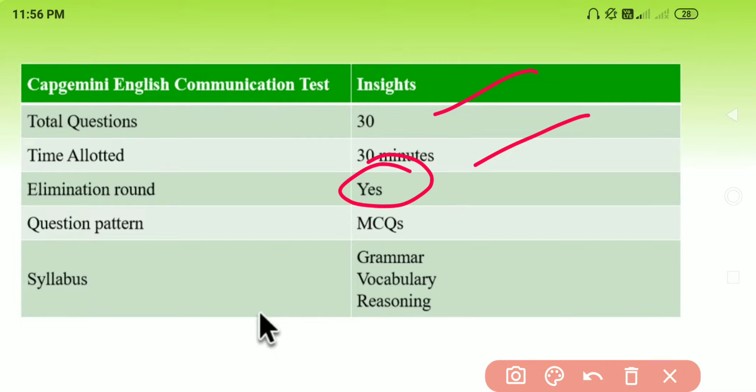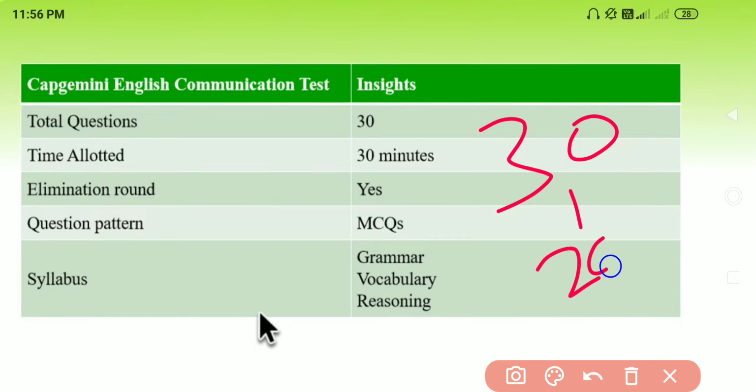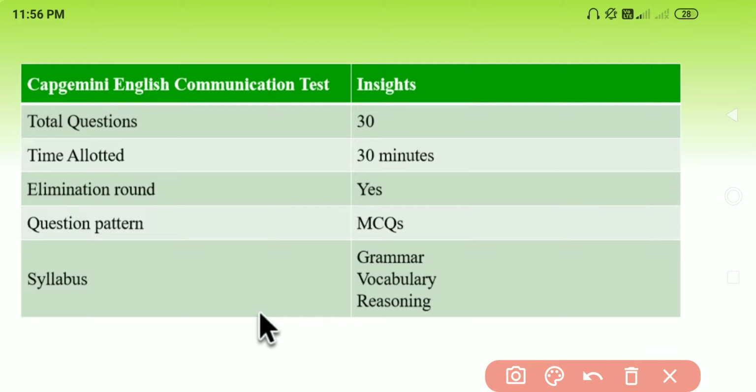It is an elimination round. The meaning of elimination is that out of 30 marks you should get at least 20 or 21 in order to qualify for the second round, otherwise you will be eliminated here itself. That's the lowest criterion which they will be setting for the candidates. The question type is MCQ, nothing like writing the answers in a paragraph or something like this.